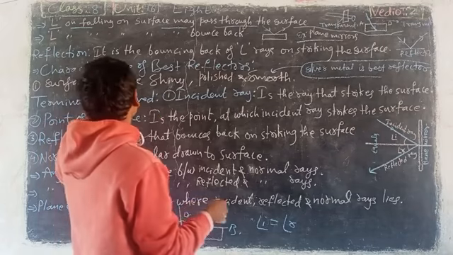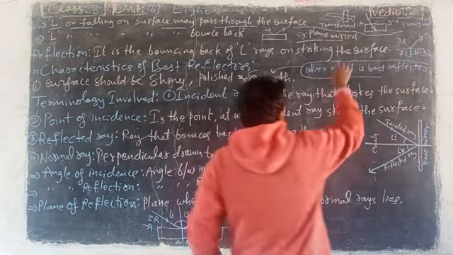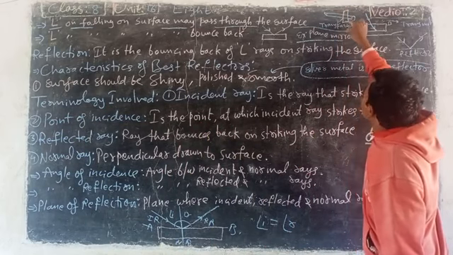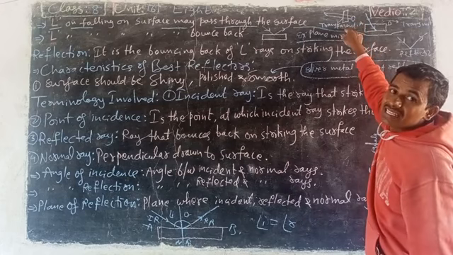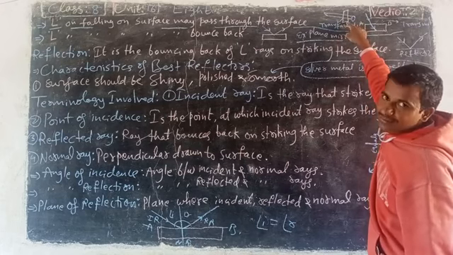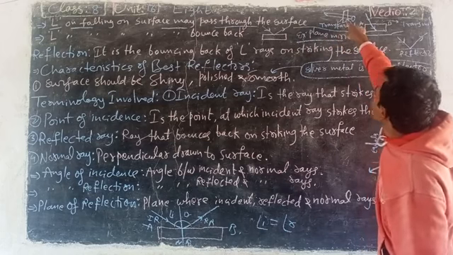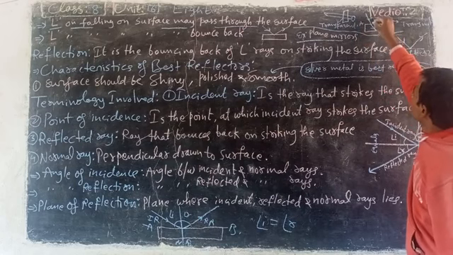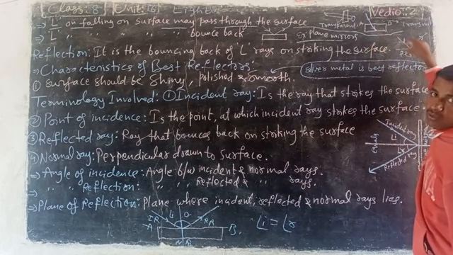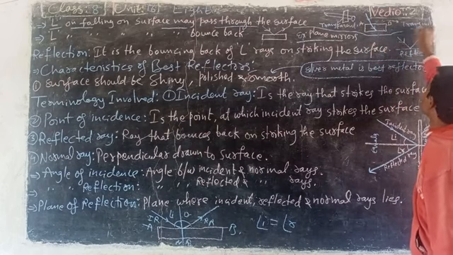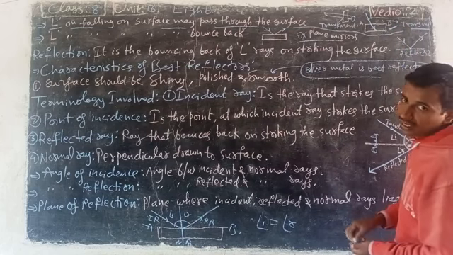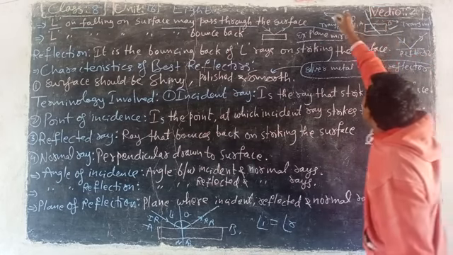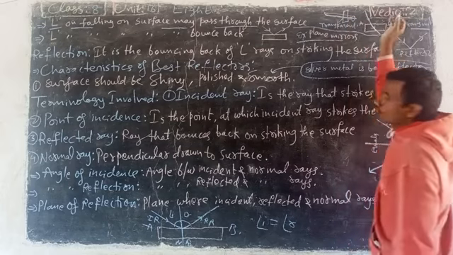When it will pass, look here. This is the light source. When passing, how much percent of light is passing through the object? So it is a transparent object, we can call. Here, light is entering the object and going outside. This is called transmit.